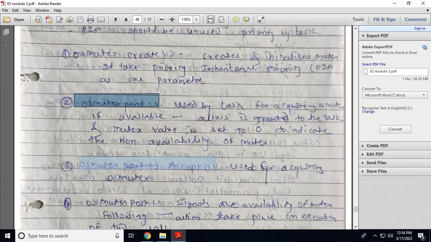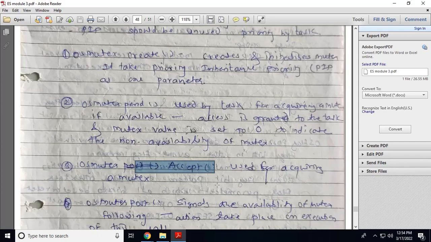OS mutex accept is very similar to pend. The only difference is that the calling task will not go into a blocked state. So it is used by the task to acquire the mutex object. If it is available, access is given to that particular task and the count is made 0, because this is a binary semaphore. If the mutex object is not available, the calling task will continue its execution without going into a waiting state.